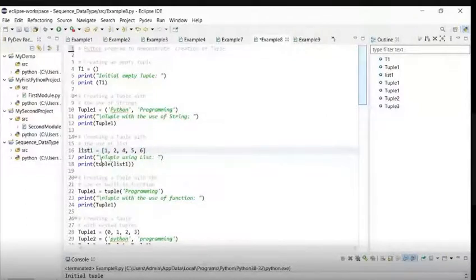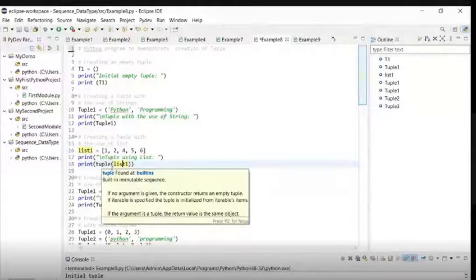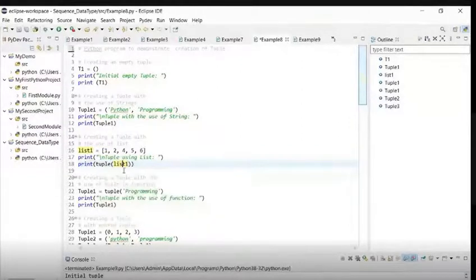Now I will add this list to the tuple. So how have I added it? So print tuple using list. So here print tuple in bracket list. So I have passed the list as a value to the tuple. How have I passed it? Through the open and close parenthesis. Okay. Then